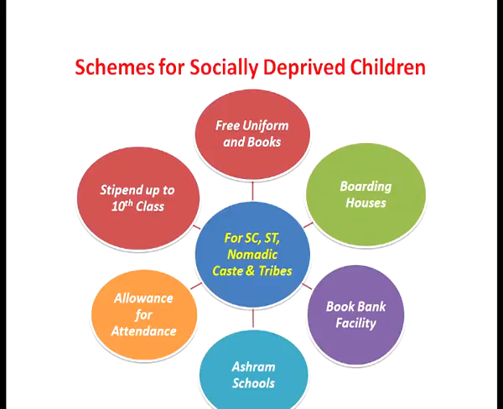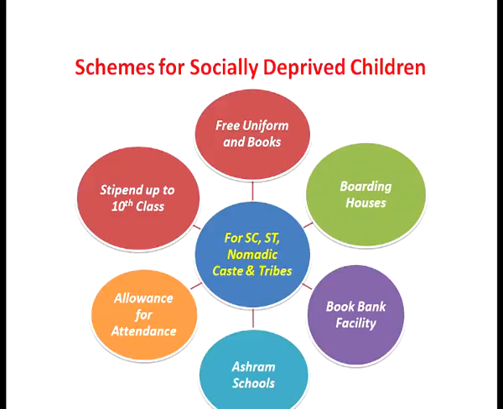These schemes included free uniform and textbooks to the children of these communities. Then boarding houses have been established for the children of these schools. Then there was book bank facility for the children of these communities. Ashram schools, ashram shalas, have been established for the children of these communities.